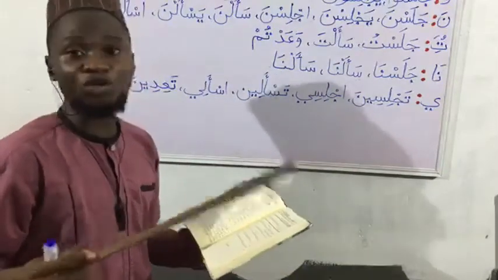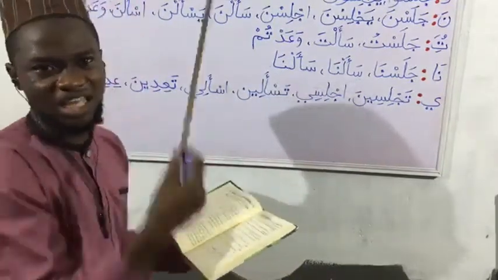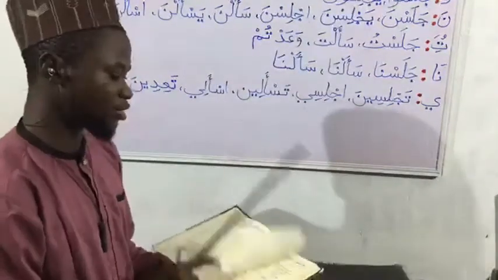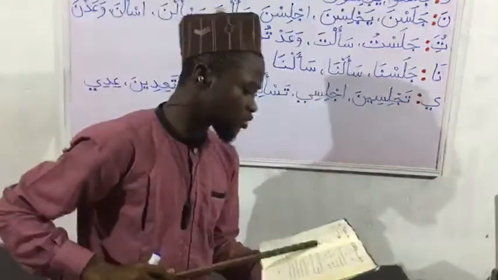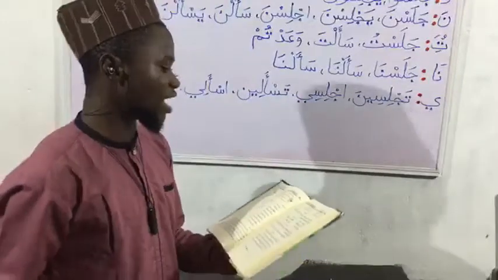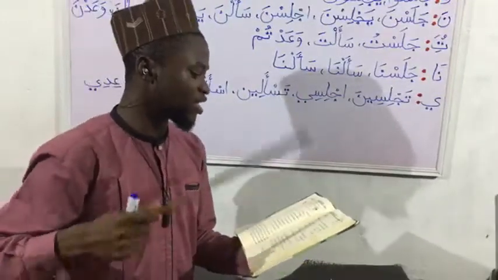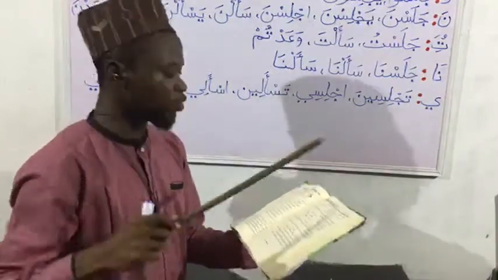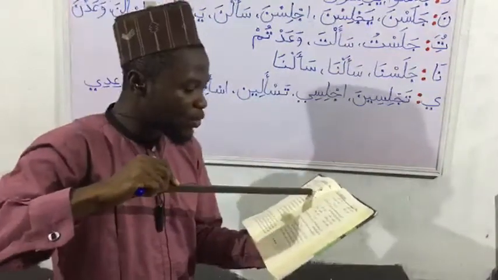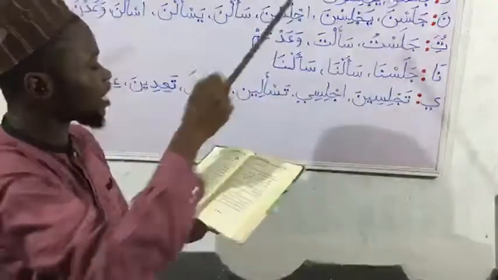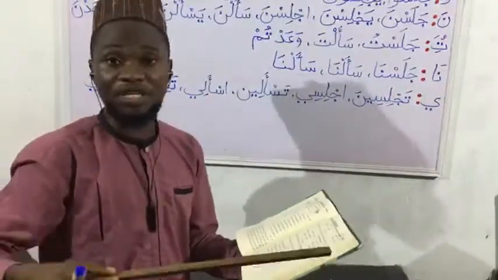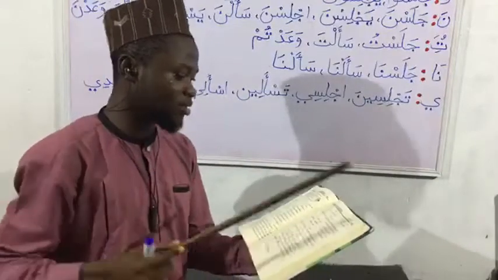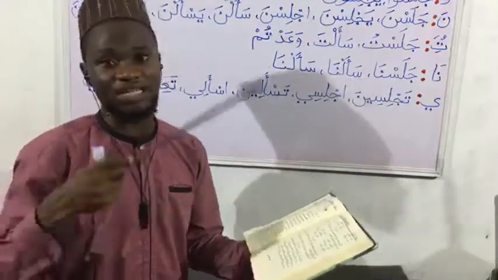So we are not going to find any change with this attachment. So there will be no significant change in the verb. So let's go to the examples. We have sami'tu nidaa, sami'na nidaa, at-tiflani sami'a nidaa. So just like we mentioned, all those attachments will not bring significant change. Al-atfalu sami'u nidaa, al-banatu sami'na nidaa.